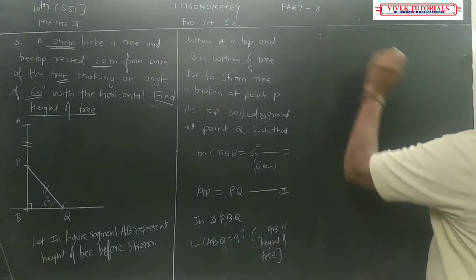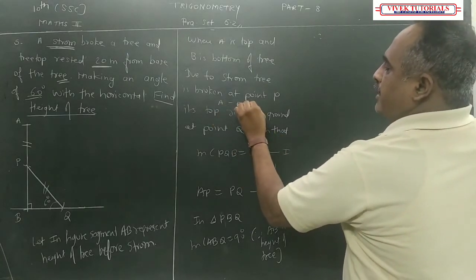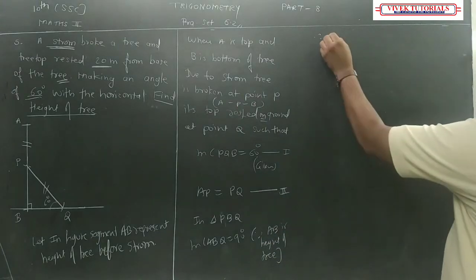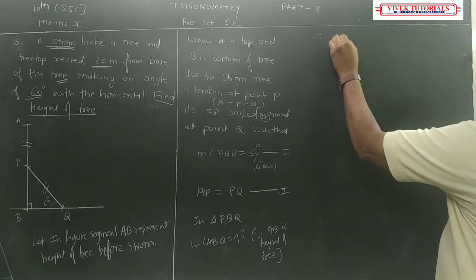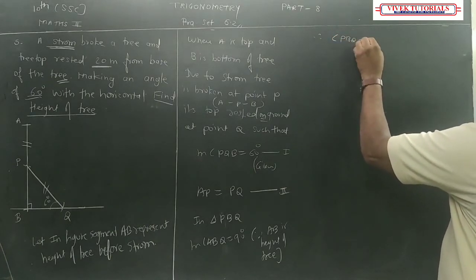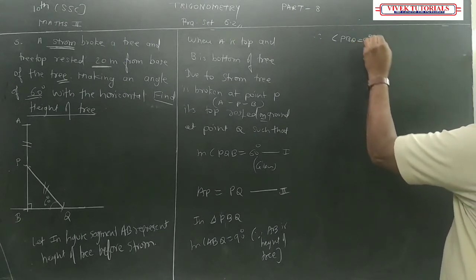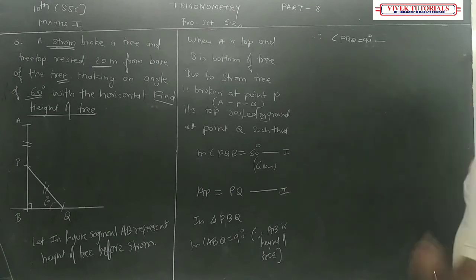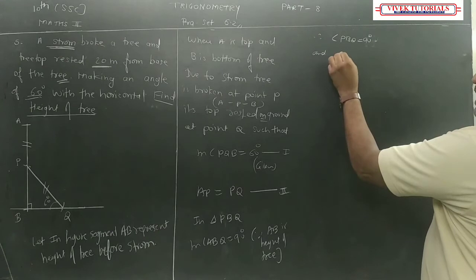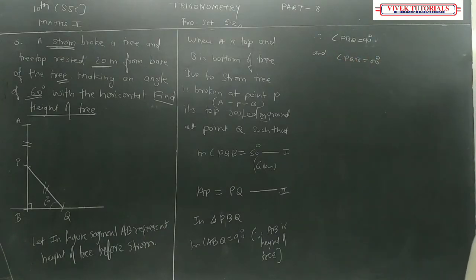Therefore, ये भी आप लोग लिख सकते हैं. करेक्ट. Then, therefore, angle PBQ is equal to 90 degrees. Correct? And angle PQB is equal to 60 degrees.